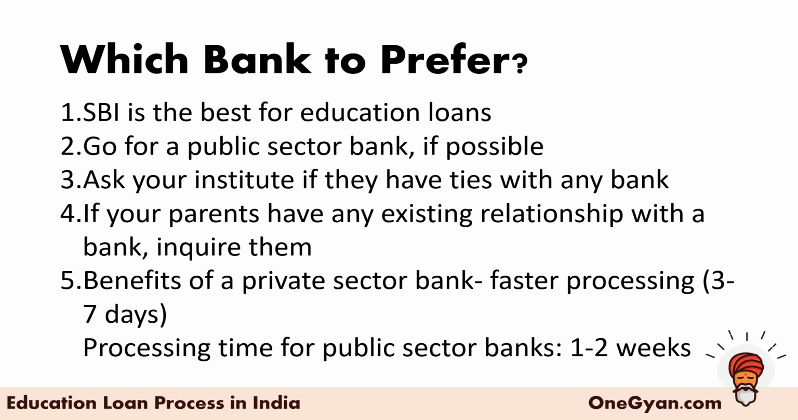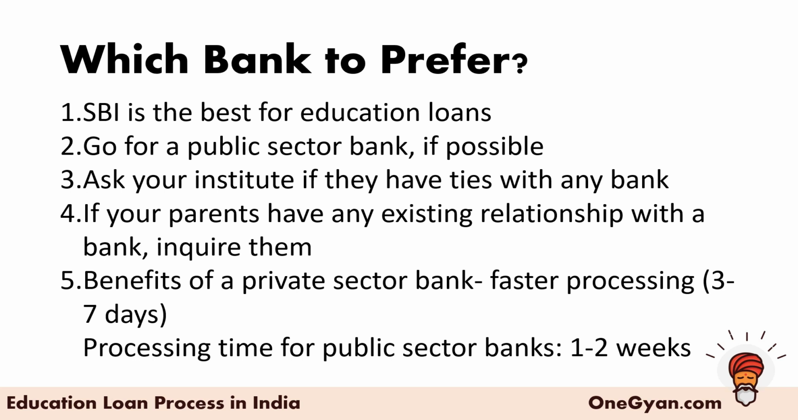So you may as well check with your institute if they have any previous ties with any bank. Now, if your parents have an existing relationship with a bank, you can inquire there. For example, my father has an account in Bank of India, so I might go to Bank of India and inquire, because when you already know the manager and have a good relationship there, the chances of getting a loan, or the process in general, are going to be smooth. And I have already covered the last point: a private sector bank will offer faster processing, but at the cost of hidden charges and a higher interest rate.